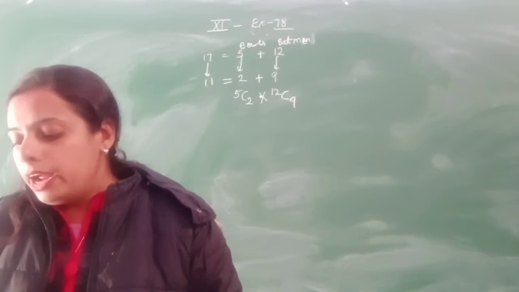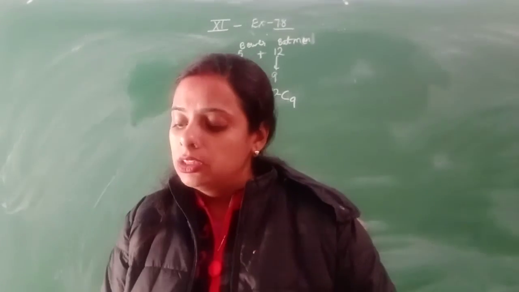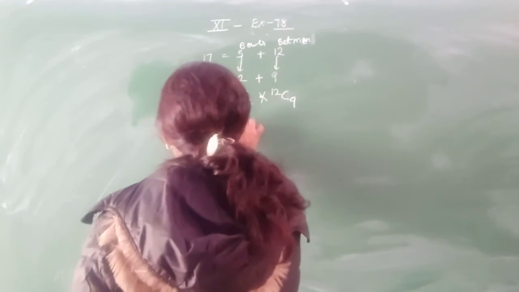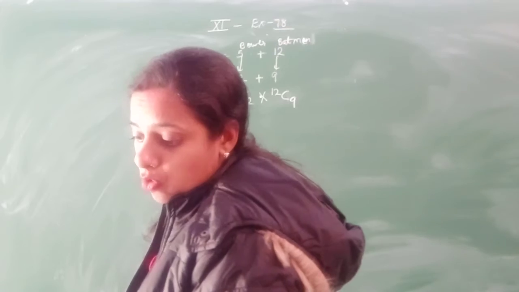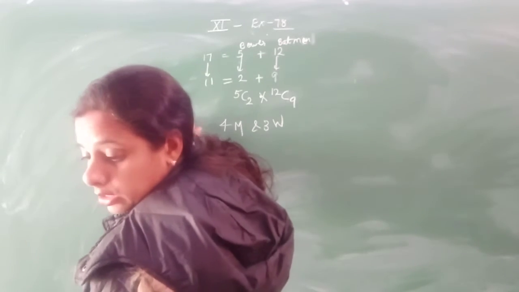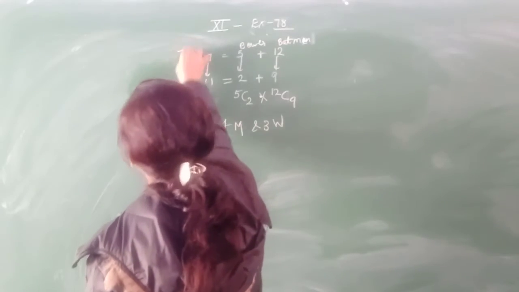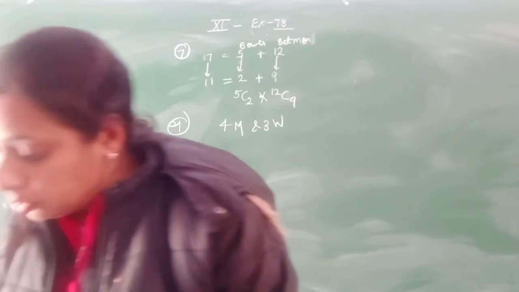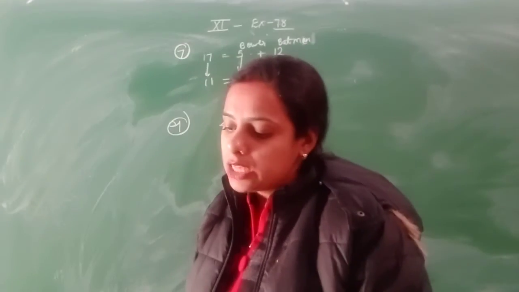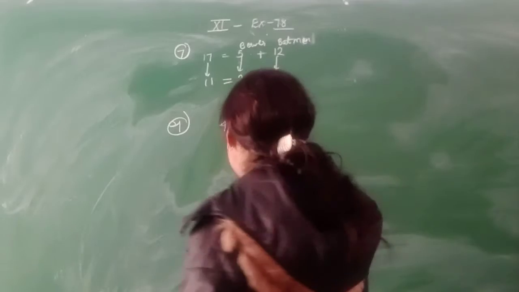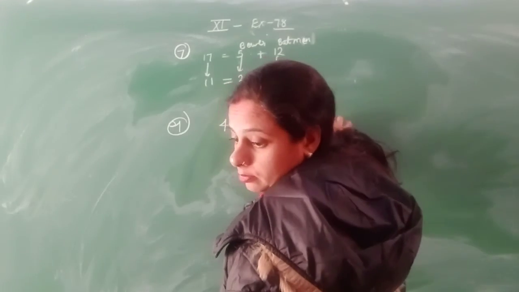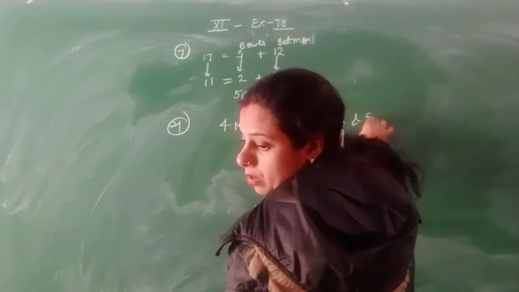9 here. Try this question by yourself. Question number 9. A committee consists of 4 men and 3 women. How many different committees are possible if 7 men and 5 women are eligible? Out of 7 men and 5 women are eligible.